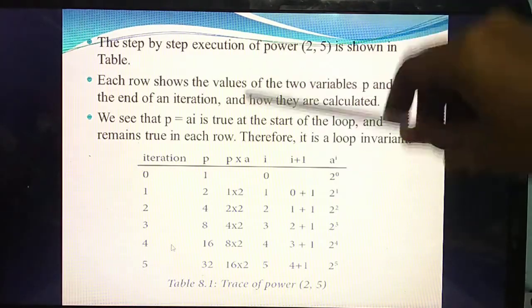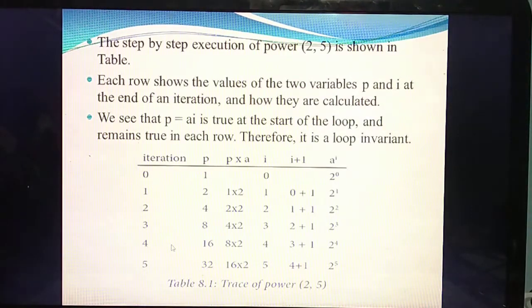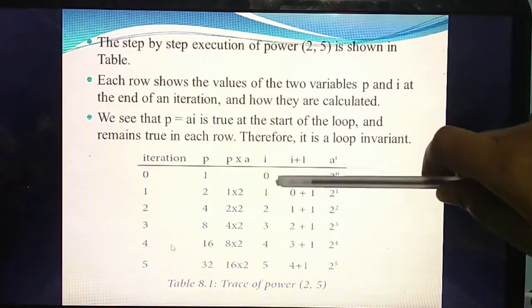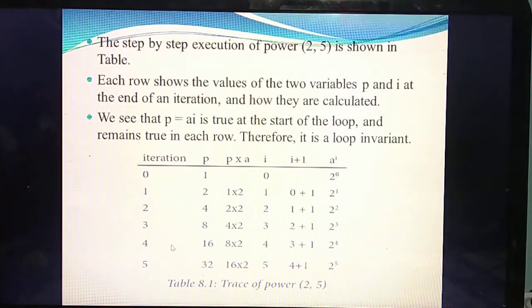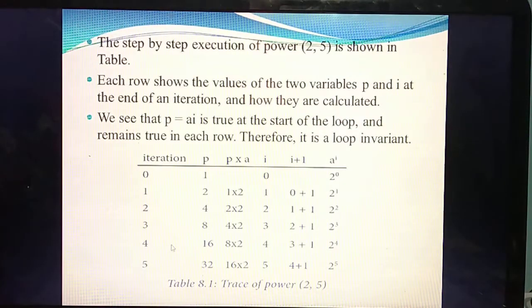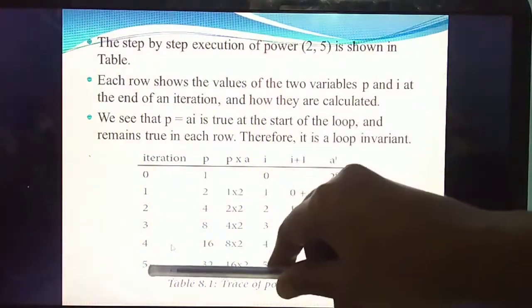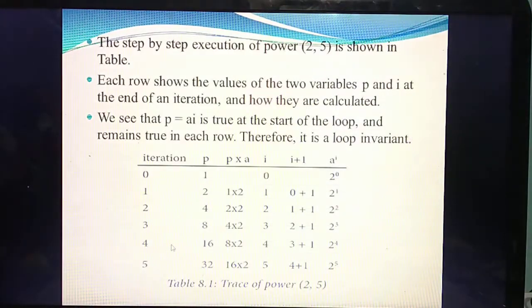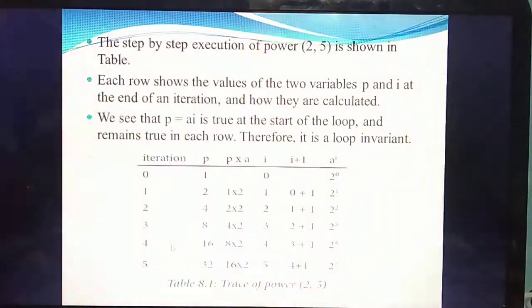So this is the simplest way for your understanding. If you feel it's tough to study like this, here is the simplest way to write it. 2 power 5: how many iterations will come? 5 iterations. So for the iteration column, first you should write 0 to 5. This is the shortest way. Here the iteration and I value become the same, isn't it? So 0 to 5, and 2 columns are over.